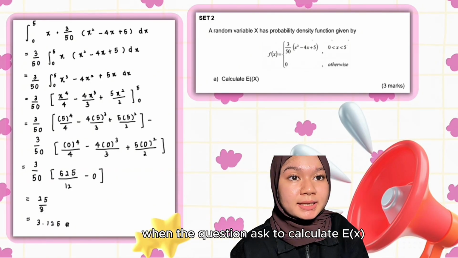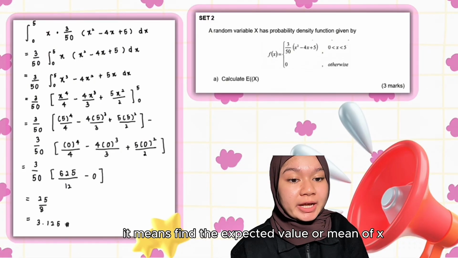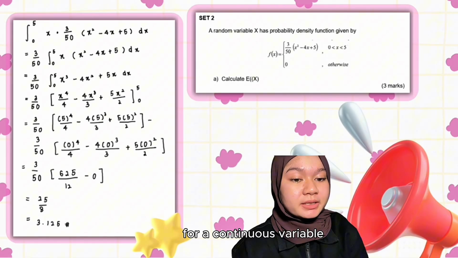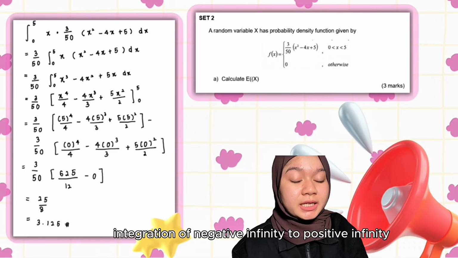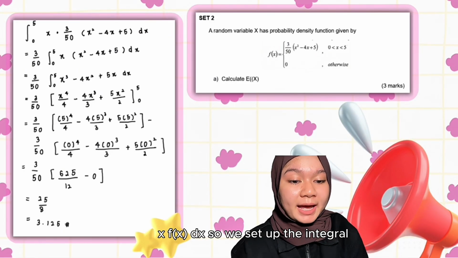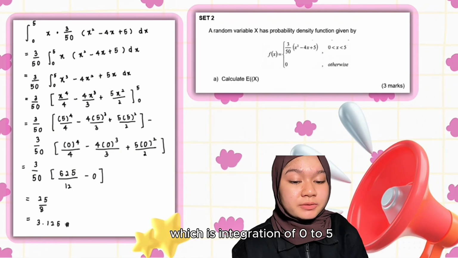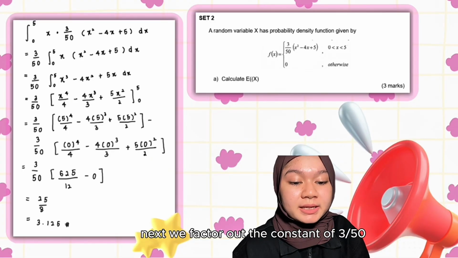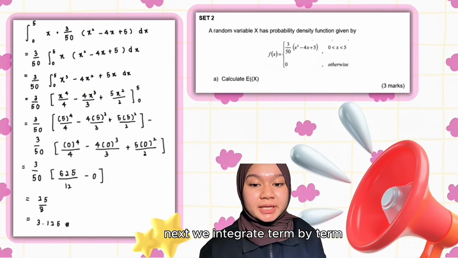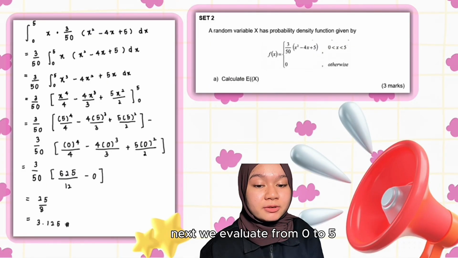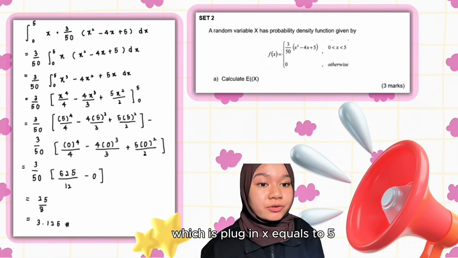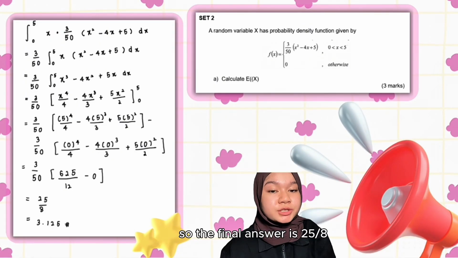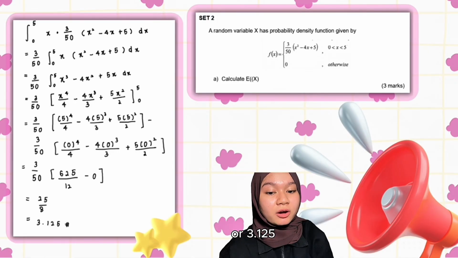When the question asks to calculate E(X), it means find the expected value or mean of x. For a continuous variable, the expected value is defined as E(X) equals the integral from negative infinity to positive infinity of x f(x) dx. So, we set up the integral from 0 to 5 of x times 3 over 50 (x squared minus 4x plus 5) dx. Next, we factor out the constant 3 over 50. Next, we integrate term by term. Next, we evaluate from 0 to 5, which is plugging in x equals 5 and subtracting the value at 0. So, the final answer is 25 over 8 or 3.125.